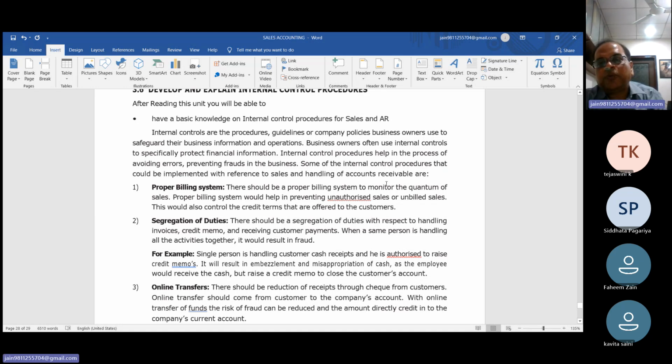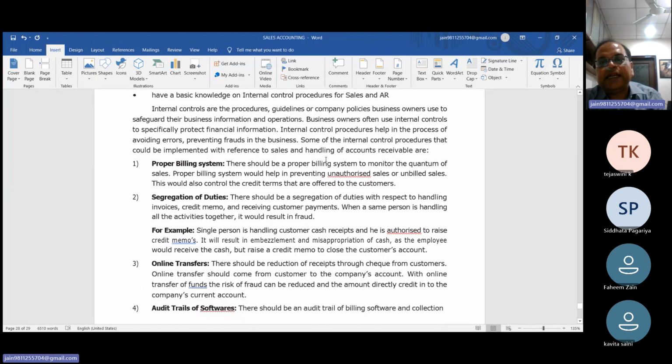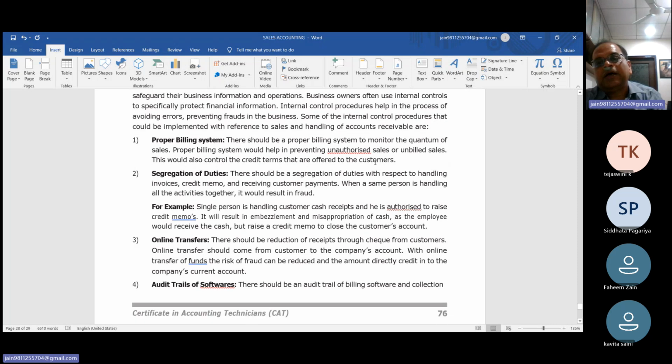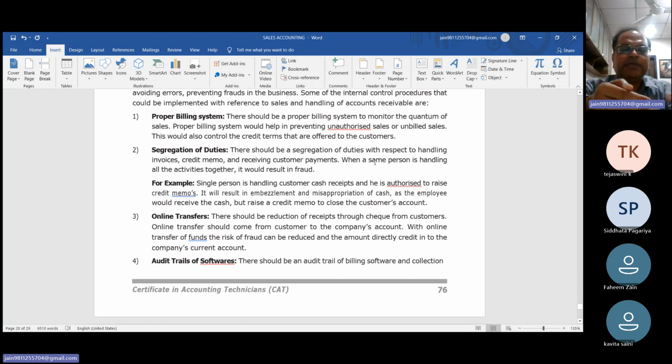Some of the internal control procedures that could be implemented with reference to sales and handling accounts receivable are these. These are some steps regarding the internal control of sales accounting, regarding only sales. Proper billing system. There should be a proper billing system to monitor the quantum of sales. A proper billing system would help in preventing unauthorized sales or unbilled sales.